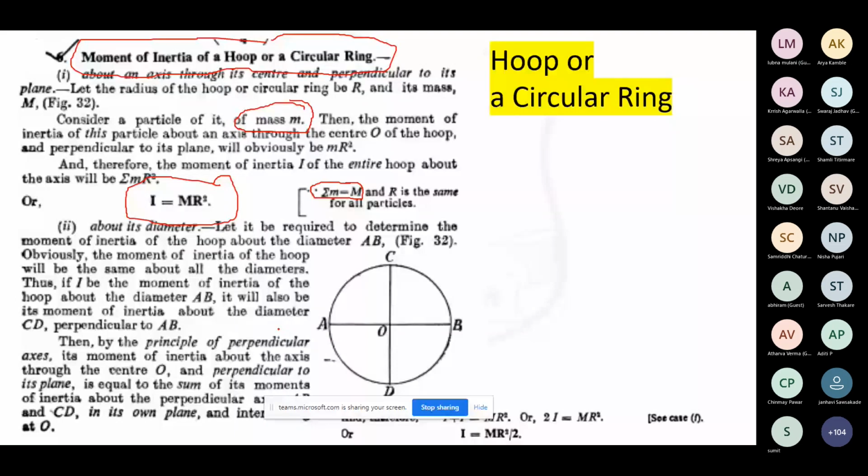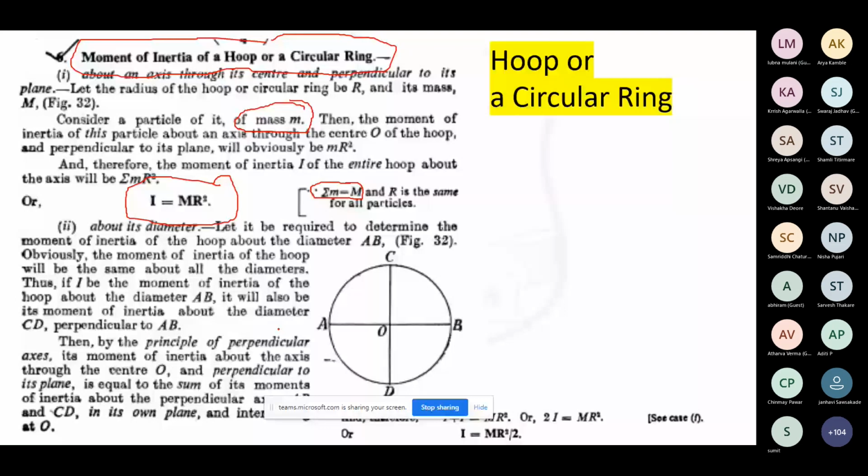So the body will always be like any plane lamina, and that moment of inertia we already calculated, okay, about its axis. Remember, about an axis passing through the center, the position is very important over here. And why I'm repeatedly telling you, because people probably miss this kind of concept, okay. So always which axis is in your mind, what position you are asked to determine the moment of inertia of such a body. So suppose you want to find out the moment of inertia about its diameter, that is your case number 2, about its diameter.